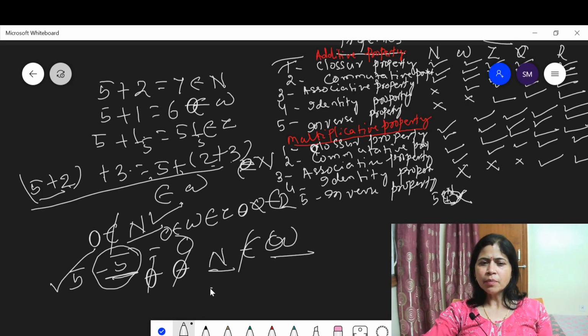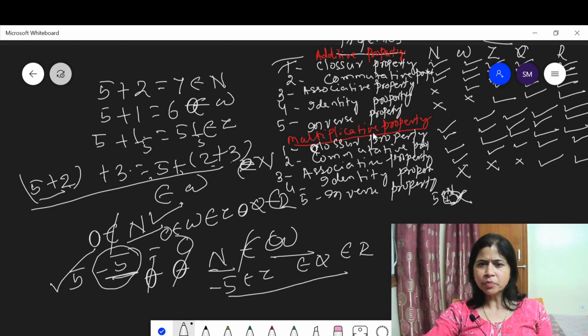But minus 5 belongs to Z, it also belongs to Q, it also belongs to R. This means the additive inverse property is not satisfied in the set of natural numbers and in the set of whole numbers, but is satisfied in the set of integers, rational numbers and real numbers.